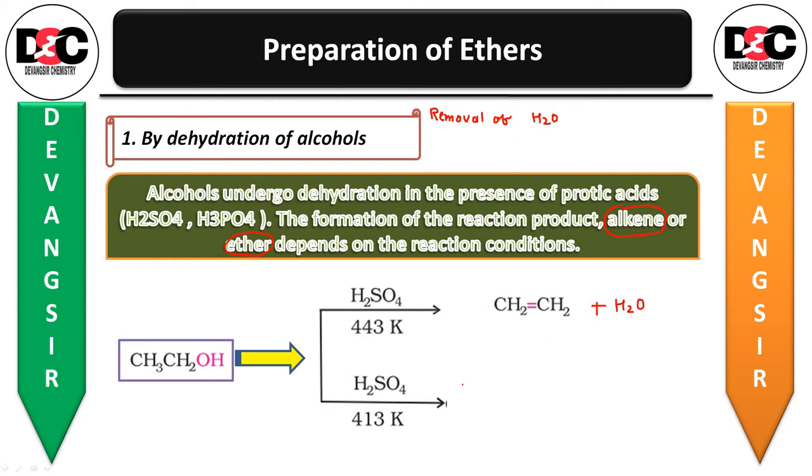Whereas in presence of sulfuric acid, if you change the temperature, instead of 443 Kelvin, if you take 413 Kelvin temperature, then your main product is going to change. You will be getting the ethoxyethane. There are two names of this: ethoxyethane, this is the IUPAC nomenclature.